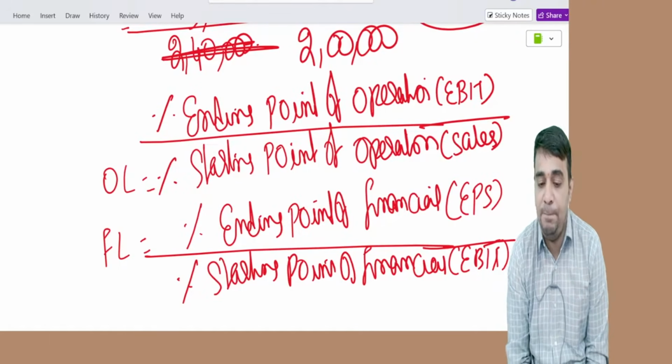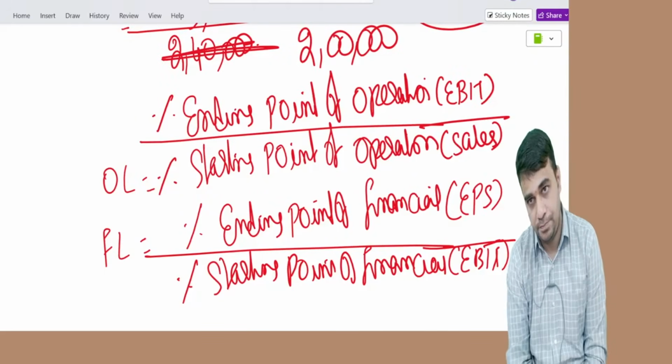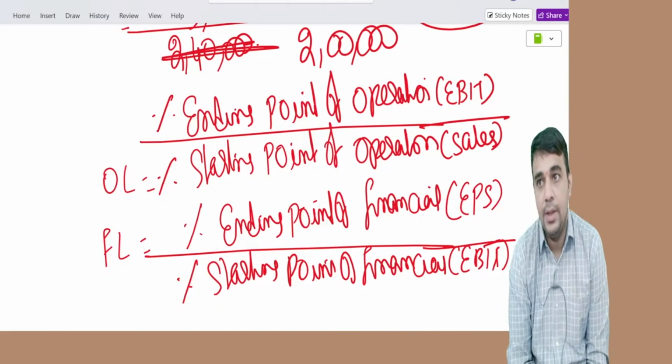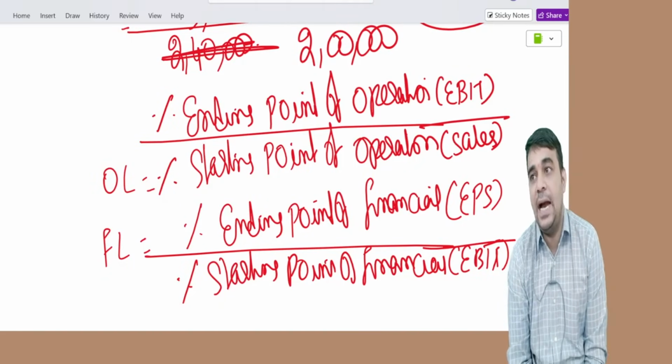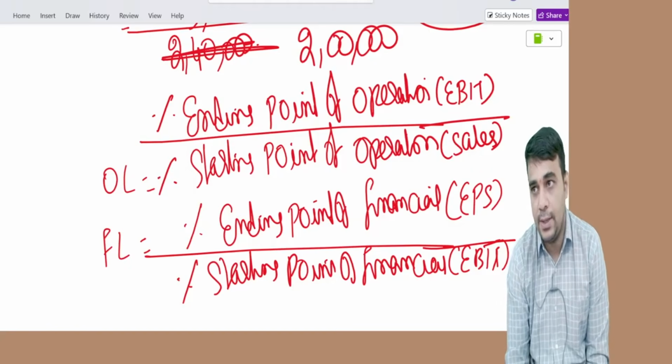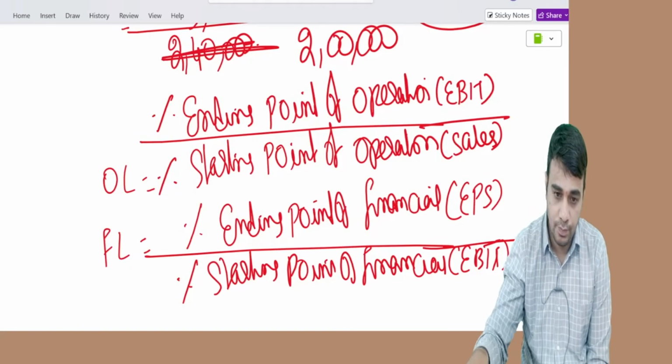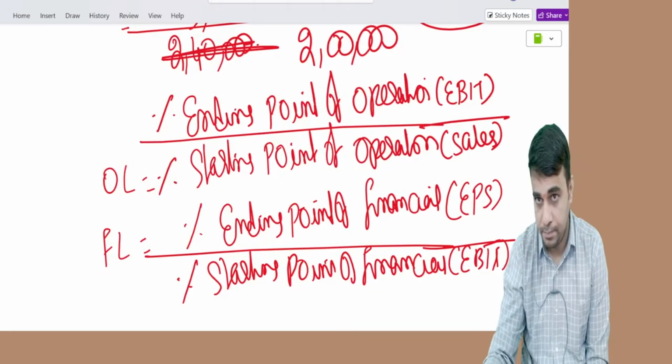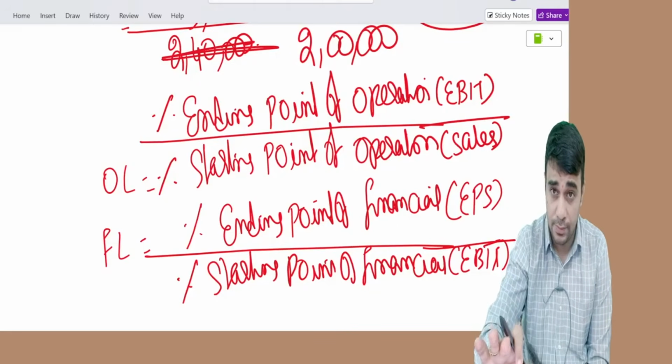Percentage change in EPS by percentage change in EBIT. EPS, EBIT. Starting point, ending point comparison. Clear? Any doubts on this?